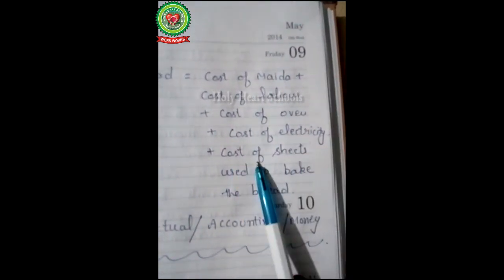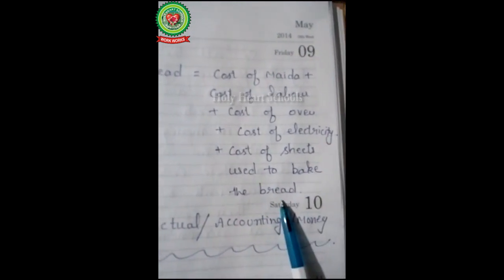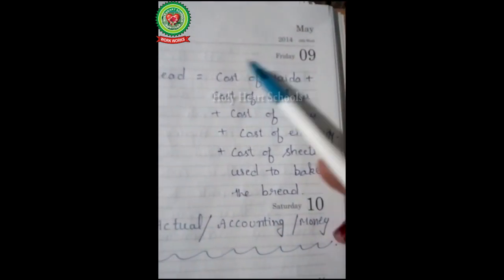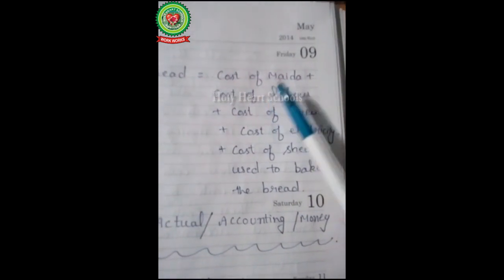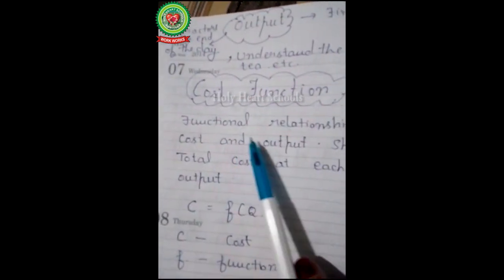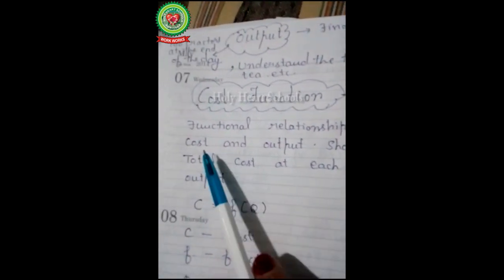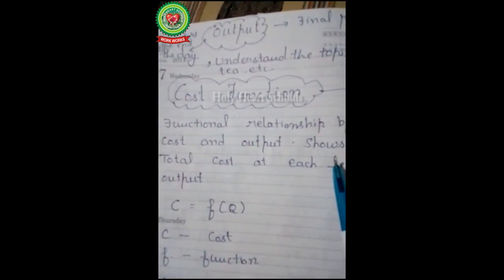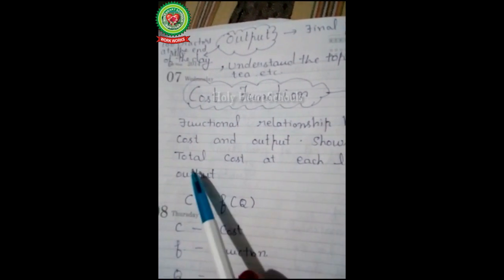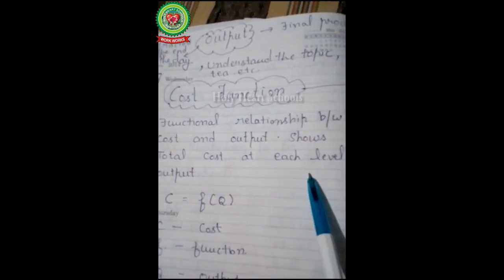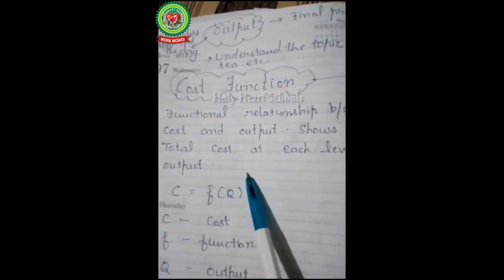Suppose we have to make a bread. How can we count the cost of bread? In order to make a bread, the things required are cost of maida, cost of labor, cost of oven, cost of electricity plus cost of sheets used to bake the bread. When we add all these costs, we get the cost of bread.